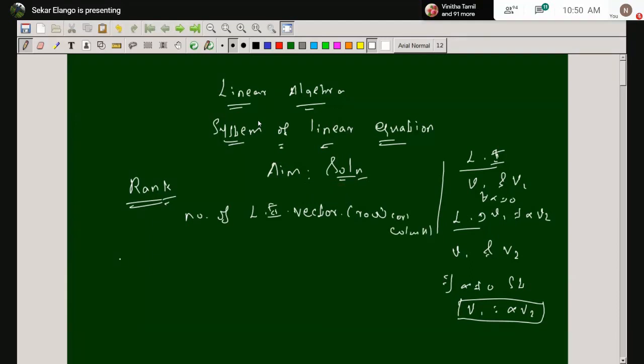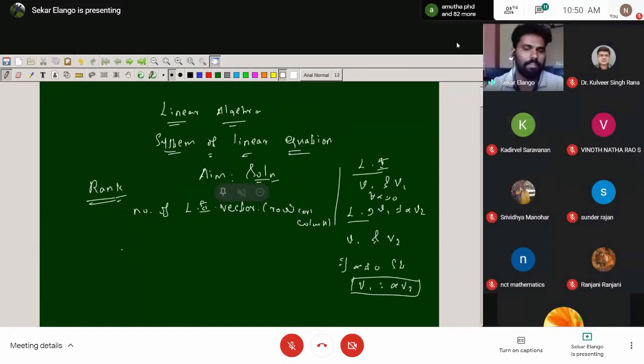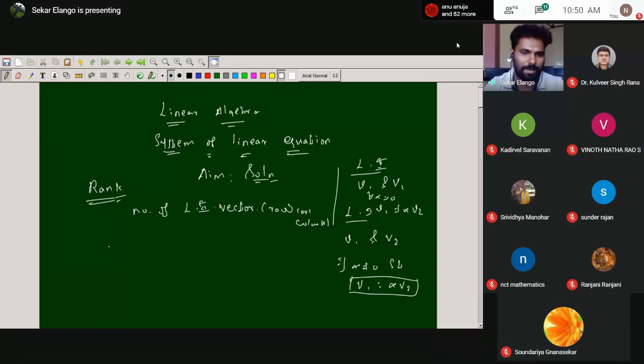We know the definitions. So next, how to proceed? Every time we cannot use the formula. So the procedure to find the rank of the matrices is to use the row echelon form.